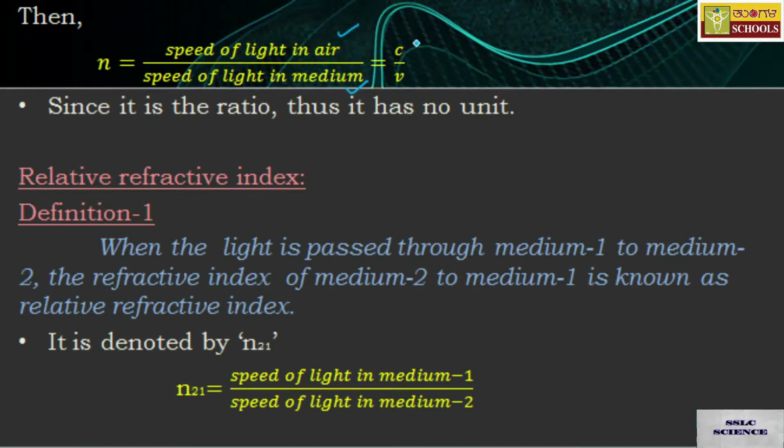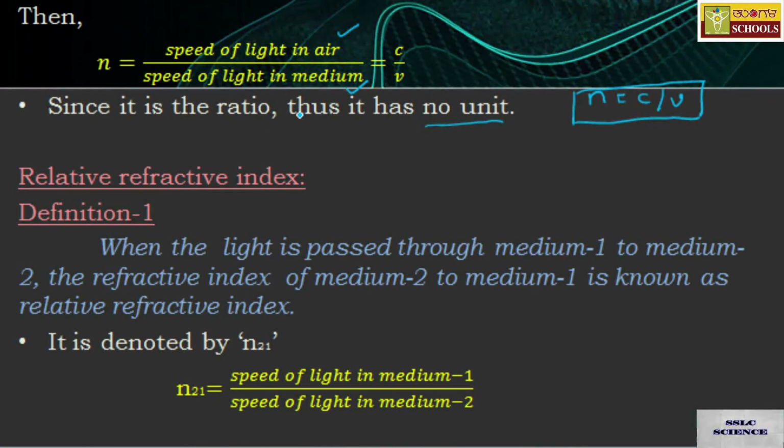Therefore I am keeping c, the speed of light in vacuum, divided by v, the speed of light in the reference medium. Therefore you can write n is equal to c by v. This is the formula used to calculate the absolute refractive index. Since it is a ratio, it has no unit. Remember, this is a ratio and hence it has no units. So take care of that also.